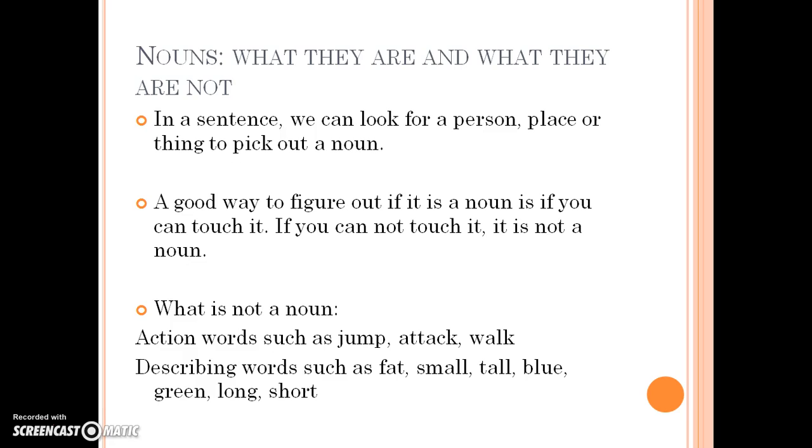Well, words such as action words and describing words. So a verb, which is an action word: jump, attack, walk. Those are all actions. Those aren't going to be nouns. And describing words, so adjectives. So words such as fat, small, tall, blue, green, long, and short. Those are all describing words. Those are not nouns.